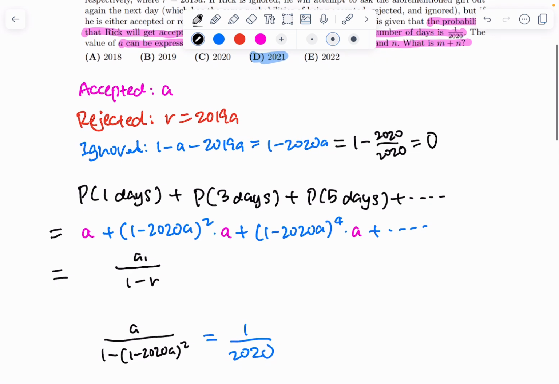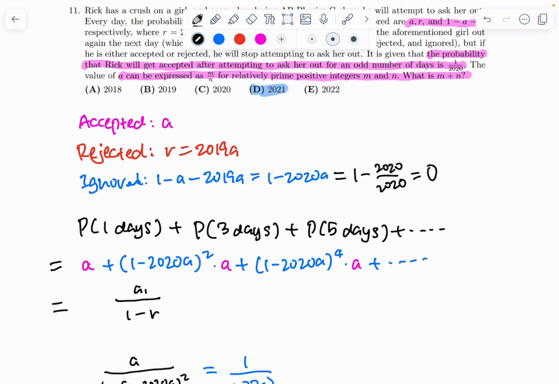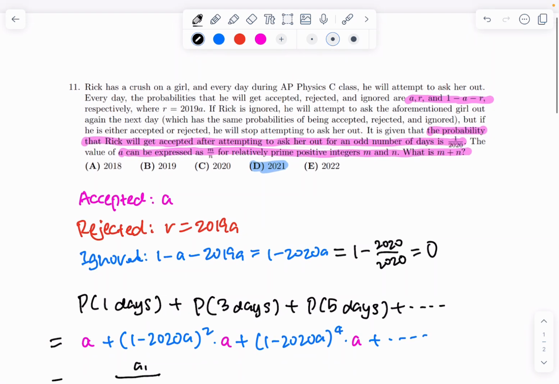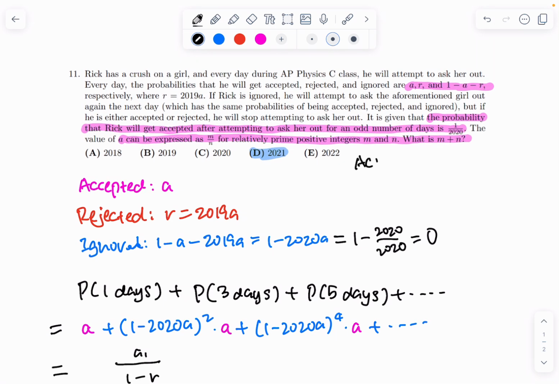If the probability that he gets ignored is 0, then on the first day, he either gets accepted or he gets rejected, which stops the game on the first day. In other words, if he doesn't get ignored, it is impossible for him to move on to the second day, because by the first day, he'll know whether he gets accepted or rejected.